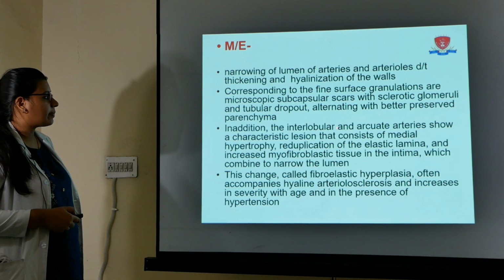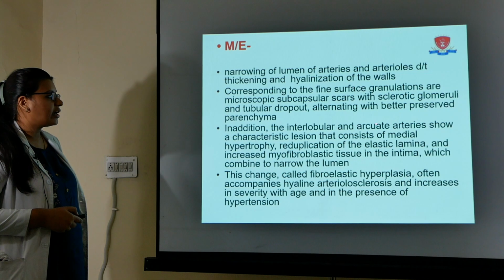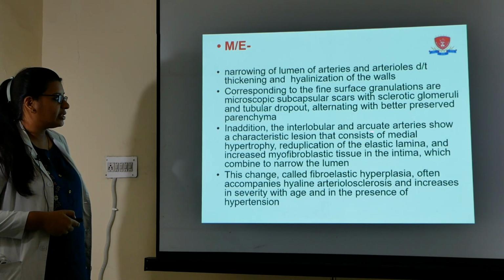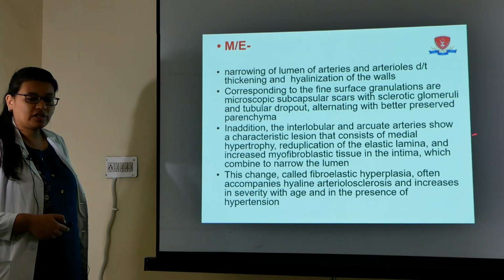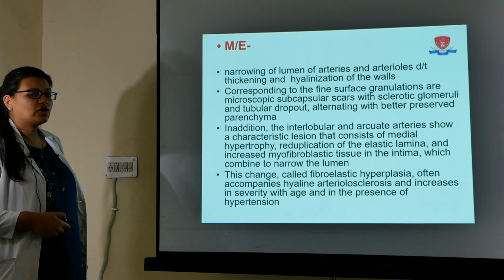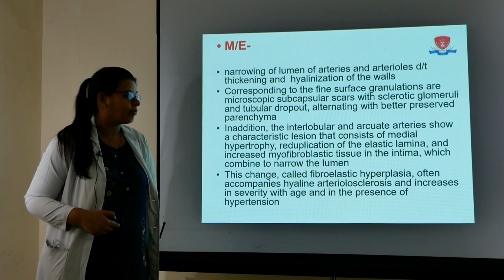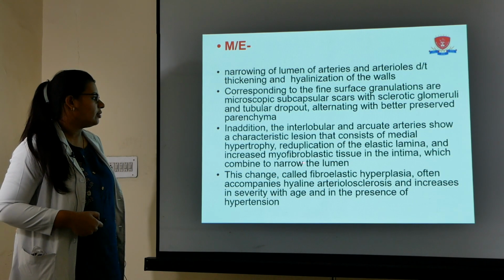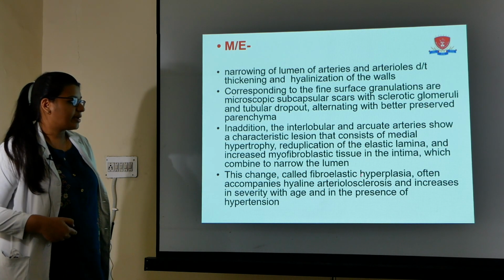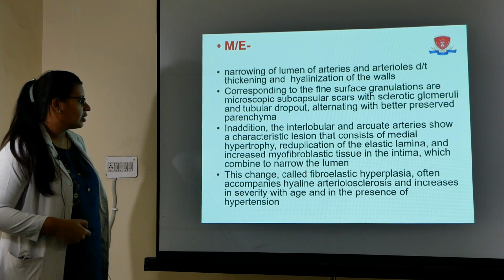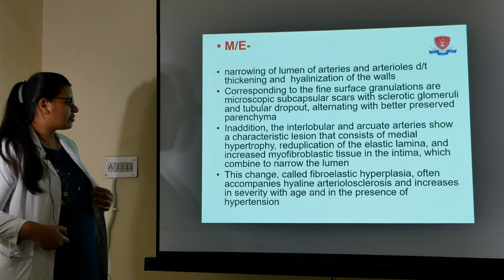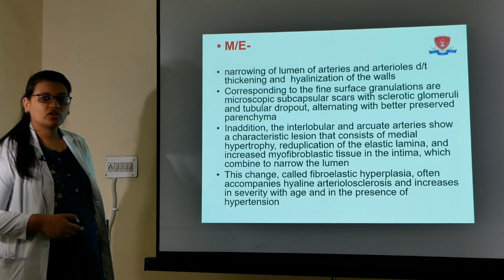In addition, what happens if the interlobular and arcuate arteries are involved? The characteristic lesions among these are medial hypertrophy, reduplication of the elastic lamina and increased myofibroblastic tissue in the intima, which combine to narrow the lumen. This particular change is known as fibroelastic hyperplasia, which often accompanies hyaline arteriosclerosis and increases in severity with age and in the presence of hypertension.